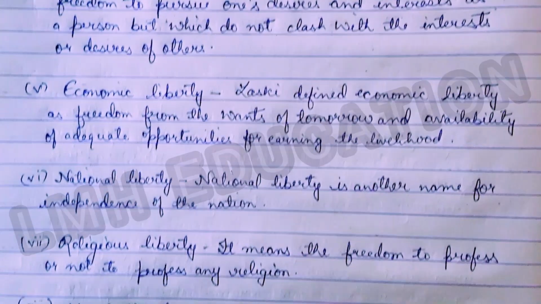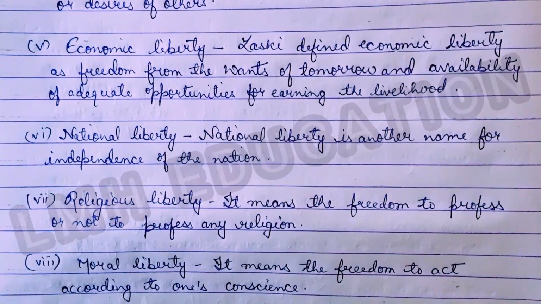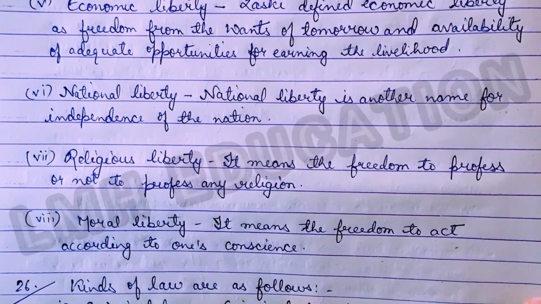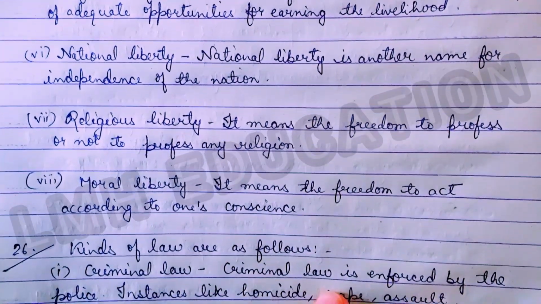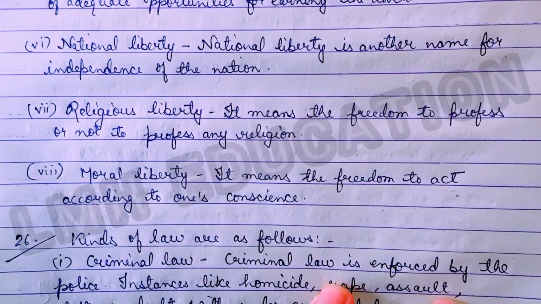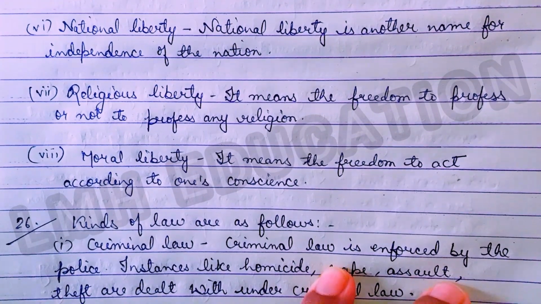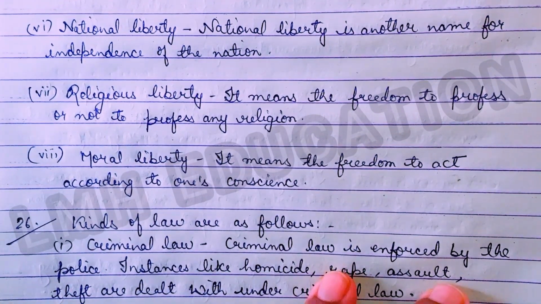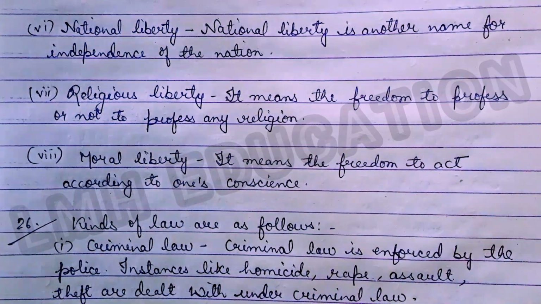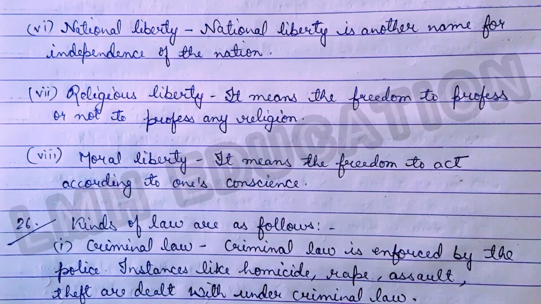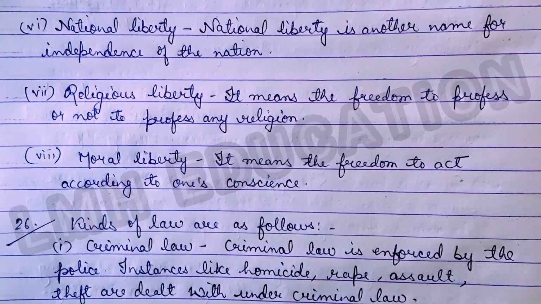The next sixth one is national liberty. National liberty is another name for independence of the nation. So next one, seventh number is religious liberty. It means the freedom to profess or not to profess any religion. The next one is 8 number, moral liberty. It means the freedom to act according to one's conscience. So in this way, your answer of question number 25 is completed. Now we will move on to answer of question number 26, that is kinds of law.